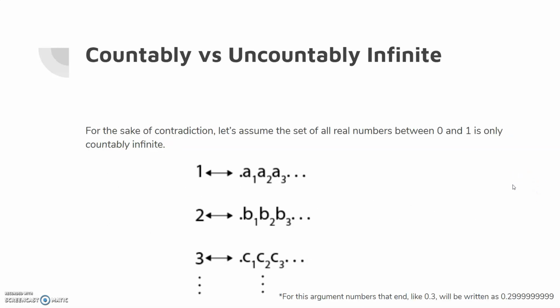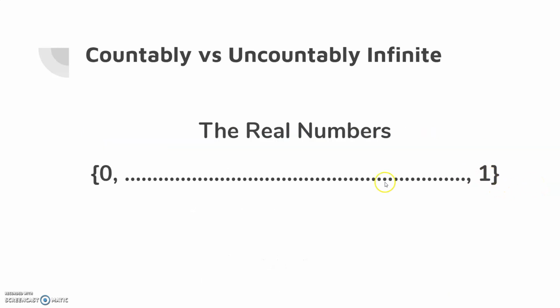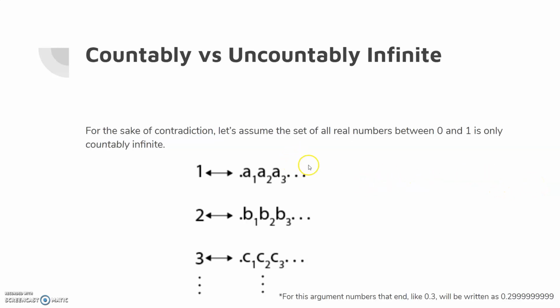Alright, so welcome back. We're going to talk again. Last time we talked about real numbers, and we're going to go into proving that the real numbers are uncountably infinite. So, for the sake of contradiction, we'll assume that the set of all numbers between 0 and 1 is countably infinite. We're just assuming that.